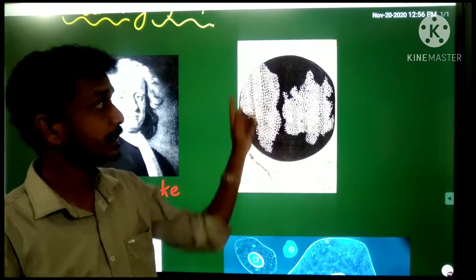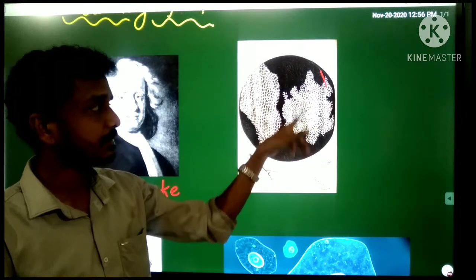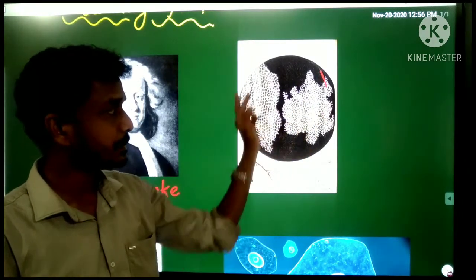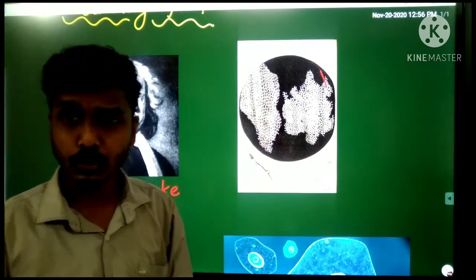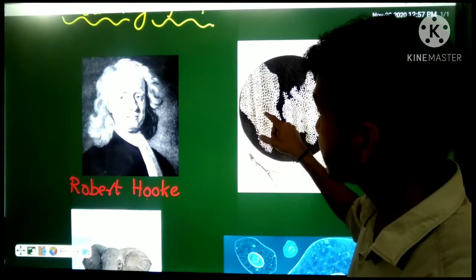He found many compartments with chambers, and it looked like a honeycomb structure. And each chamber was separate from the others.